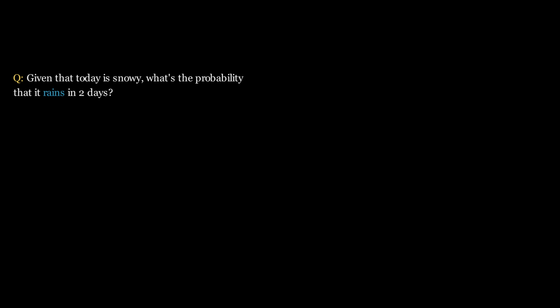Firstly, the state vector, π, is the probability of being in state i at time t. Because today is snowy, the state vector at time t equals 0 is 0, 0, 0, 1, as the snowy state is the state at index 3, and we are there initially with 100% certainty.